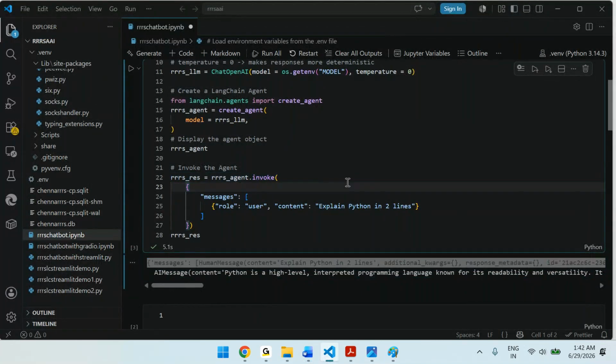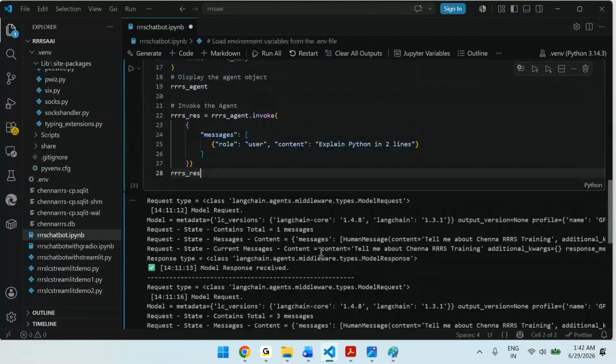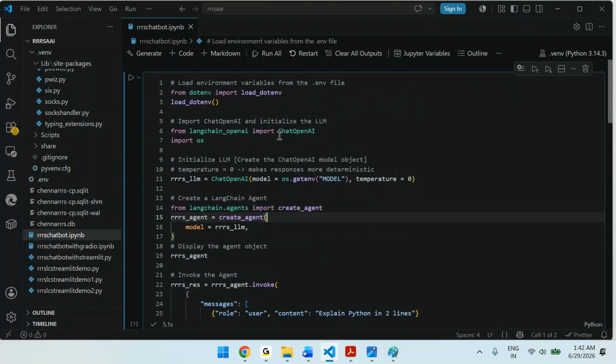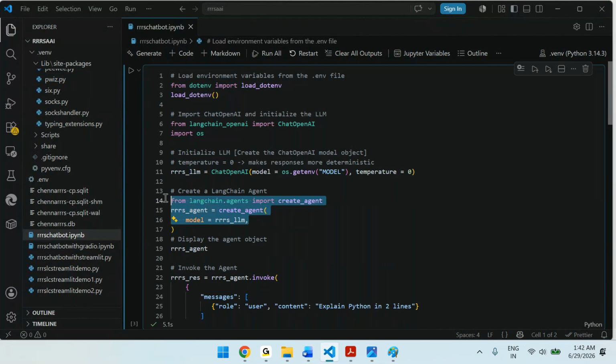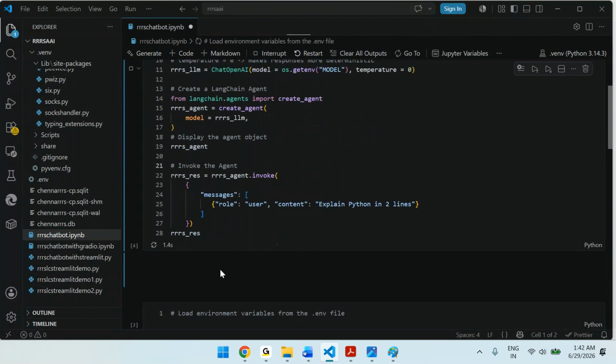So till now, this is how we created the agents. I will copy this and paste it. Load the environment variables, import the necessary libraries, initialize the model, then create the agent, invoke the agent with the prompt, then execute it, you got the results.